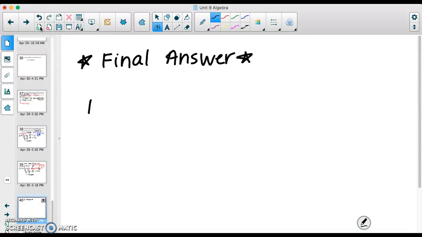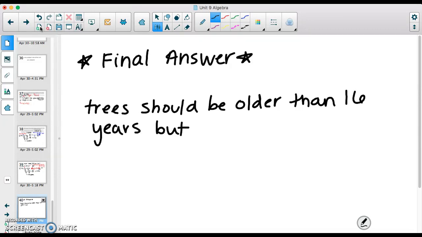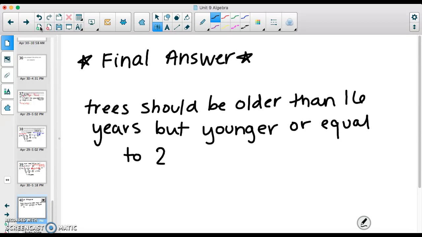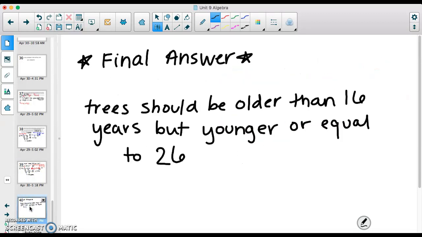We need the trees to be older than 16 years, but younger or equal to 26 years.